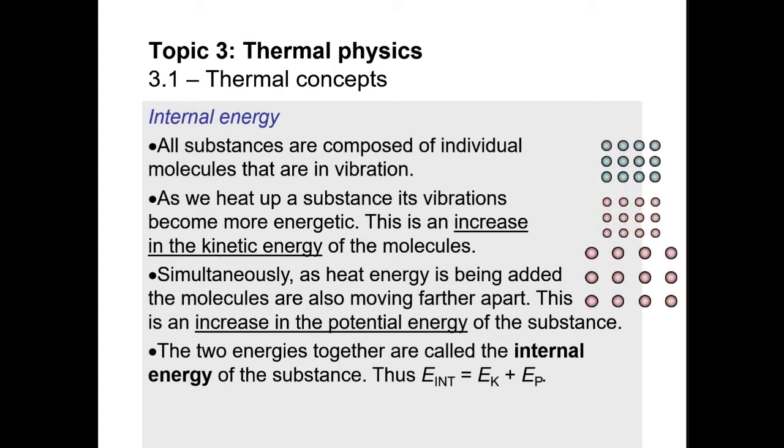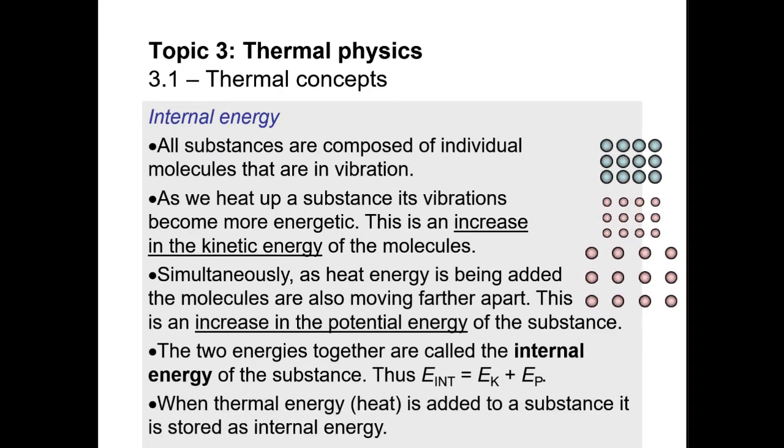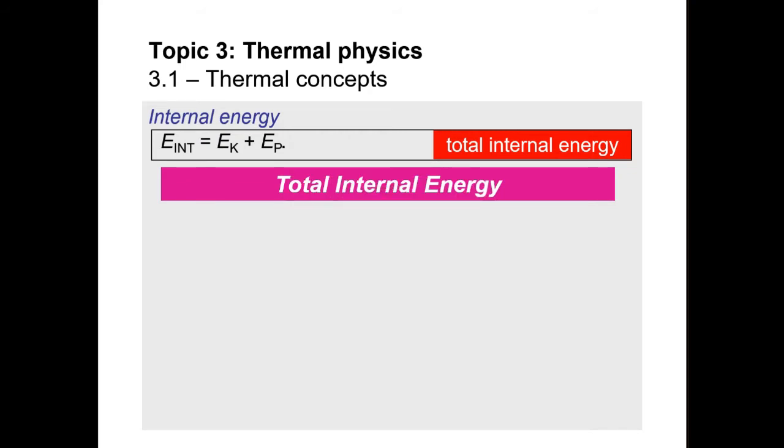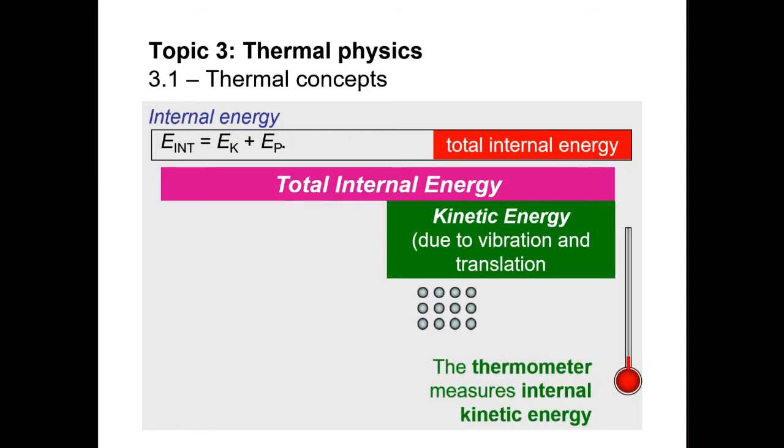When thermal energy or heat is added to a substance, it is stored as internal energy. So internal energy is a sum of the kinetic and potential energy of the molecules. Total internal energy can be kinetic energy due to vibration and translation. A thermometer measures the internal kinetic energy.